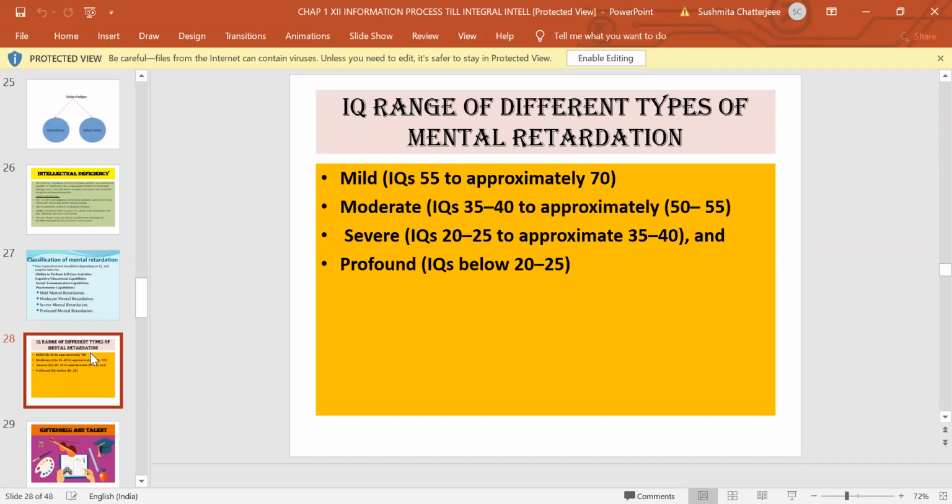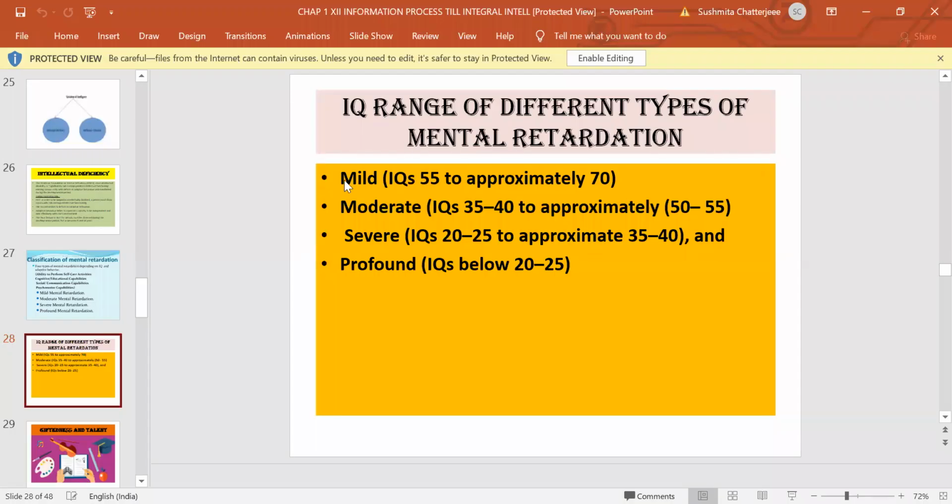These are the IQ ranges. Mild IQ is between 55 to 70. Moderate IQ is between 35 to 40 to approximately 50 to 55. Then severe is 20 to 25 to approximately 35 to 40. And profound is an IQ below 20 to 25. These are the different categories of IQ.